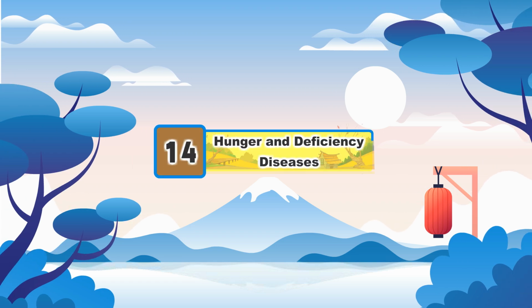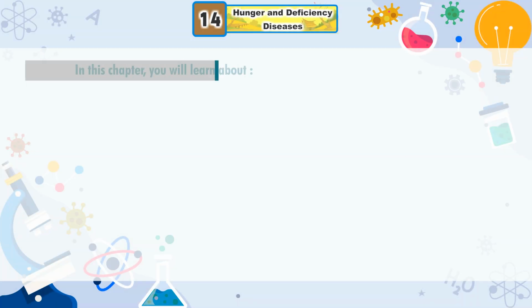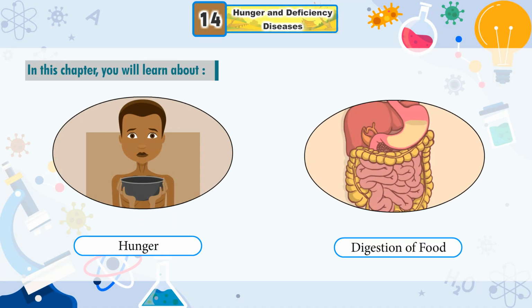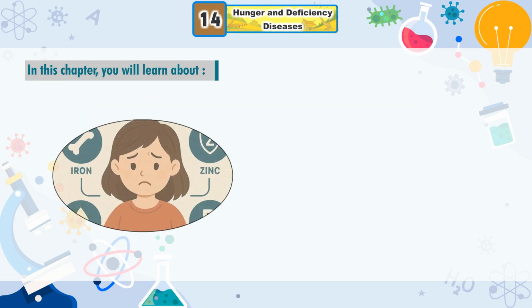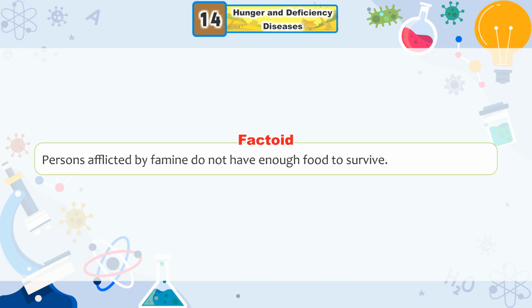Chapter 14. Hunger and Deficiency Diseases. In this chapter, you will learn about hunger, digestion of food, deficiency diseases. Factoid. Persons afflicted by famine do not have enough food to survive.